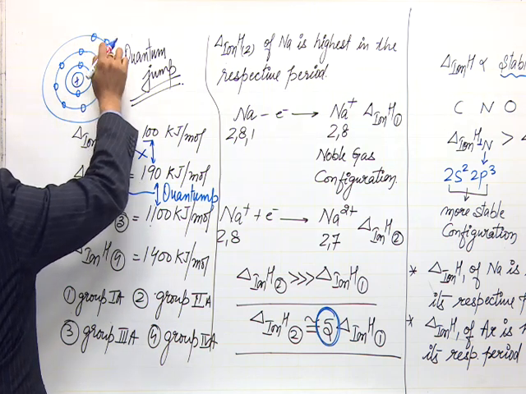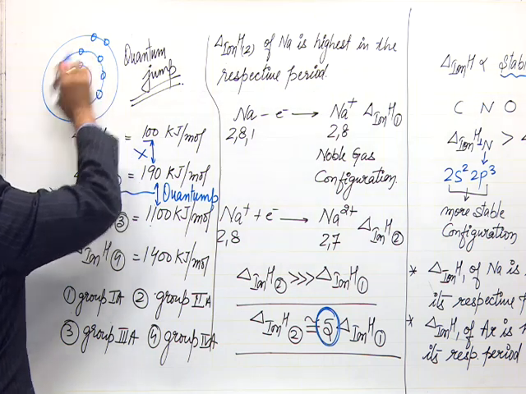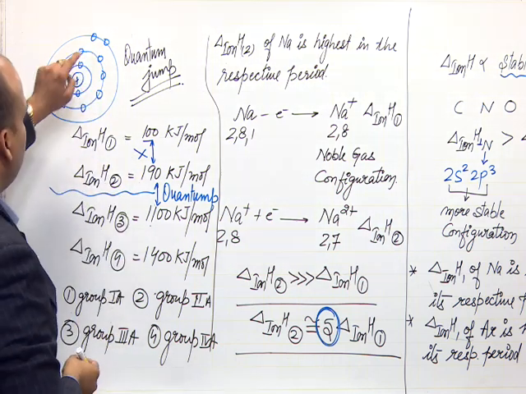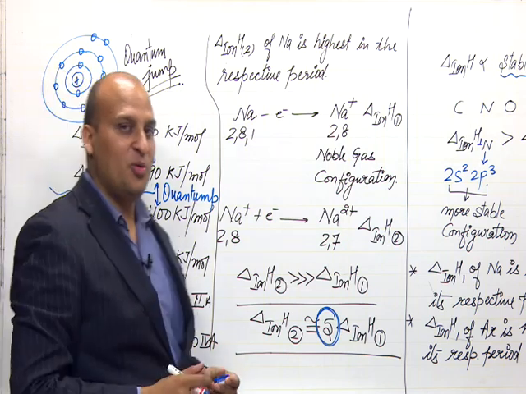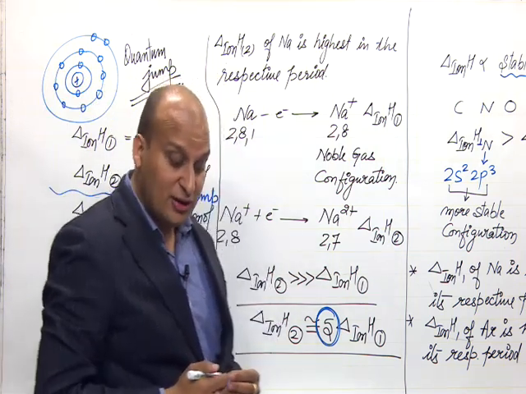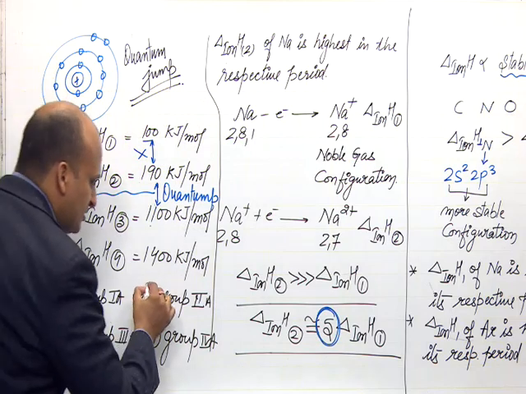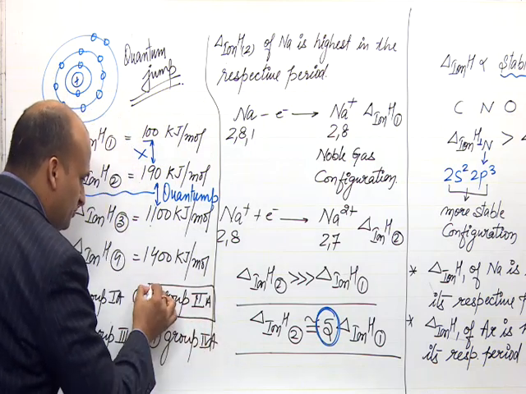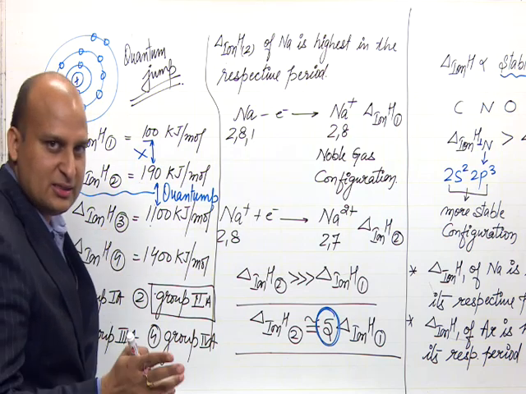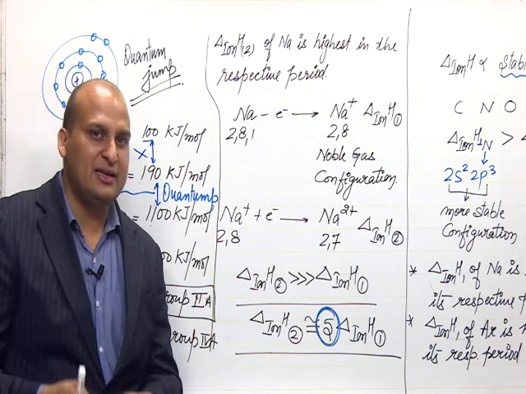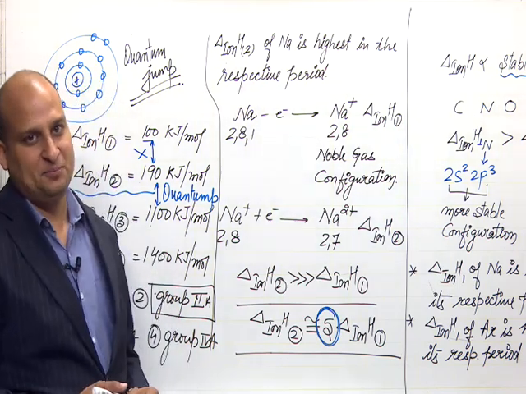After losing 2 electrons, it acquires the noble gas configuration. It means that in the outermost shell, how many electrons are there? 2. So, if in the outermost shell there are 2 electrons, then this must be belonging to the group 2A. So, this element is basically an alkaline earth metal, right?